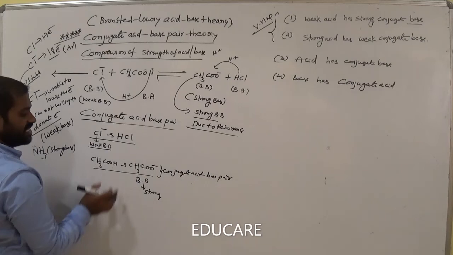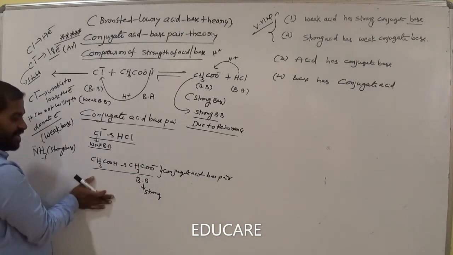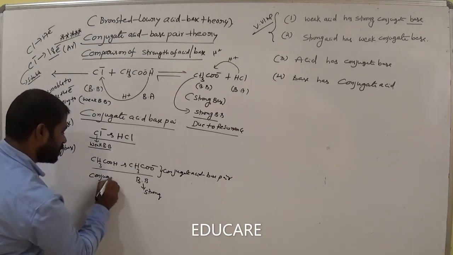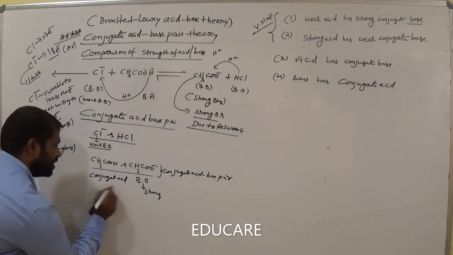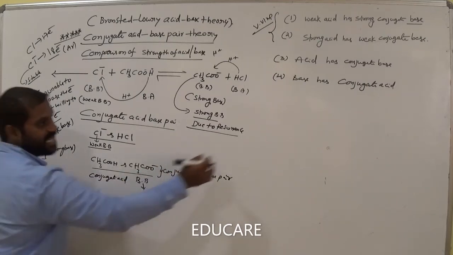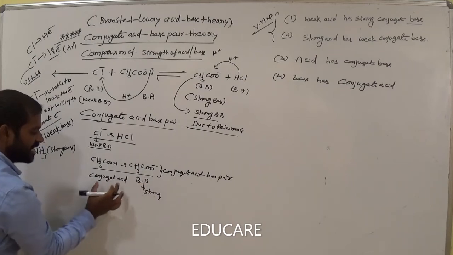Okay, Bronsted acid. So a strong base has a conjugate acid or not? Now this one becomes the conjugate acid. Am I right? Simply, a base has a conjugate acid. Already we discussed it. Now this one is a base. Does this base have a conjugate acid or not?